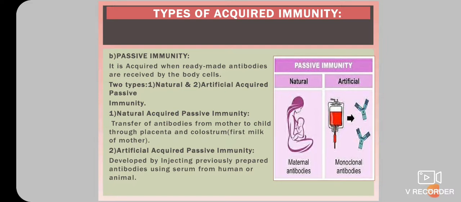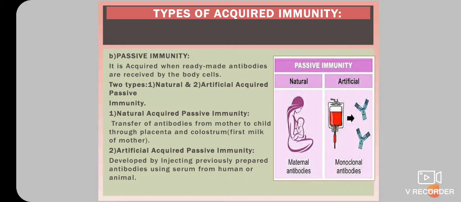The second type of acquired immunity is passive immunity. Passive immunity is acquired when ready-made antibodies are received by the body, that is, the body cells do not take any active part in the production of immunity. Passive immunity is again divided into two subtypes. So, the first subtype is natural acquired passive immunity.